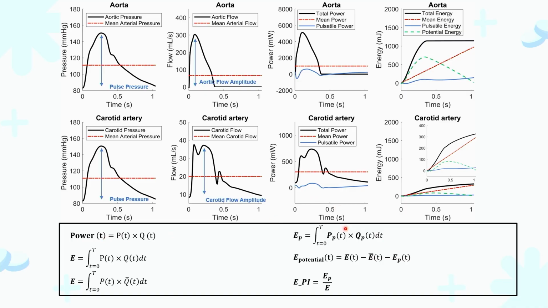And with integration over one cardiac cycle, we can transform the power into energy. We can calculate not only the mean energy but also the pulsatile energy, so we can calculate the two components, the pulsatile component and the mean component. And with that, we can also calculate the potential energy.